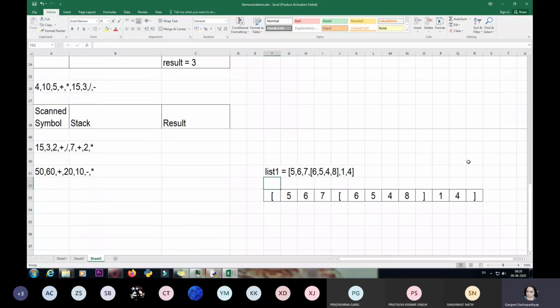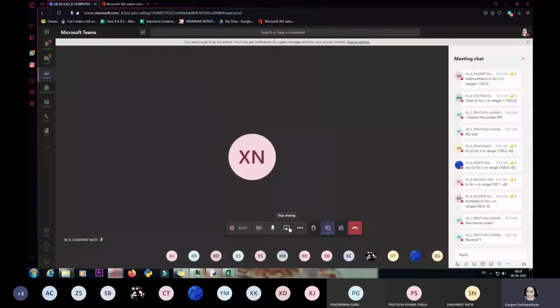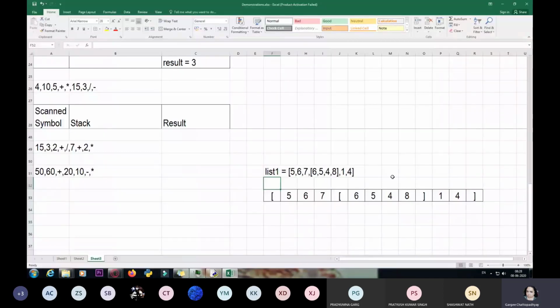Now, as I had already told you, lists always have sequences. That is, list items always have sequences. They have subscripts. Every list item will be accessed using a subscript, and there is a two-way indexing, one from left to right and another from right to left.